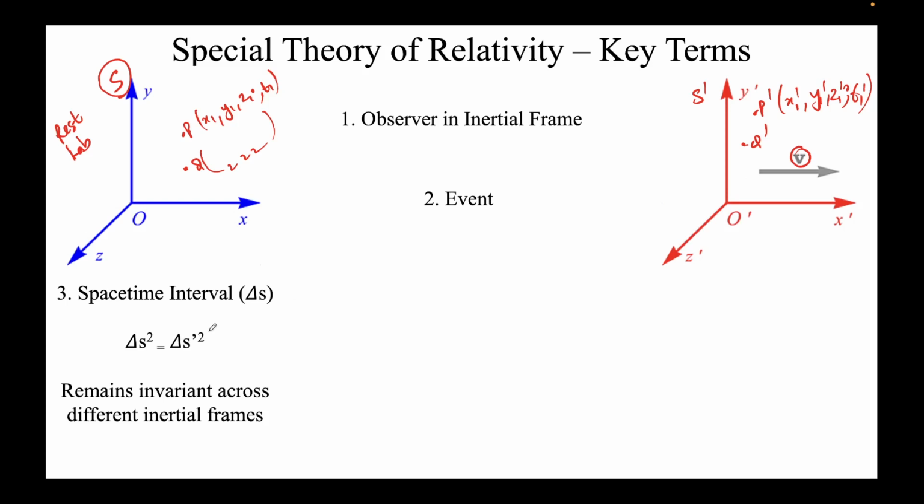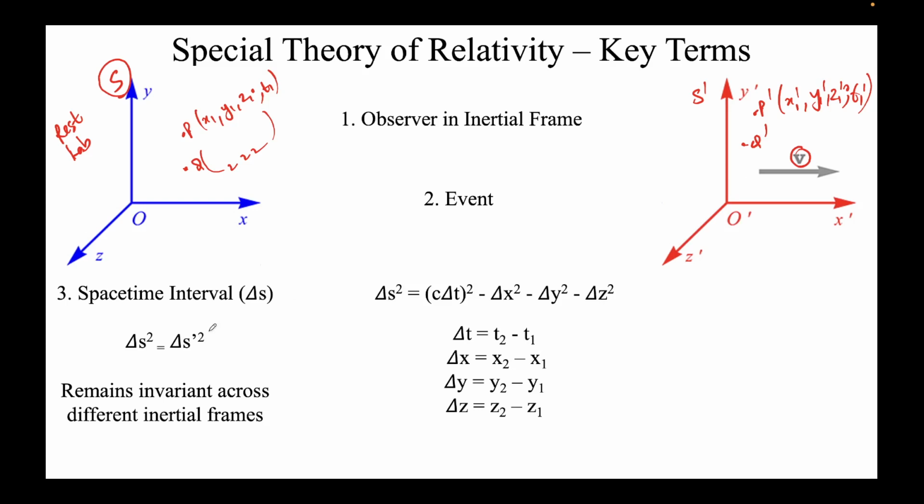This is just like the distance that we see in a normal rectilinear system. So this is the mathematical expression for delta S squared. So c delta t is called the time interval. You can see the time term is there. Delta t, what is it? T2 minus T1.